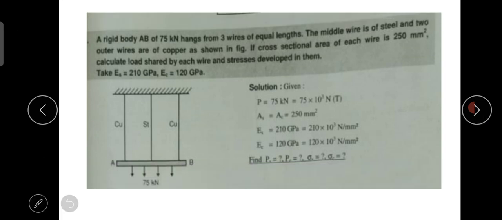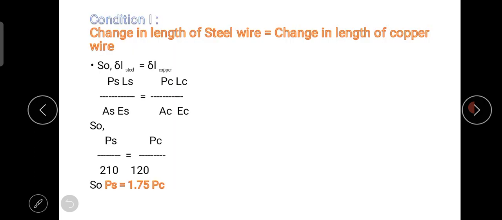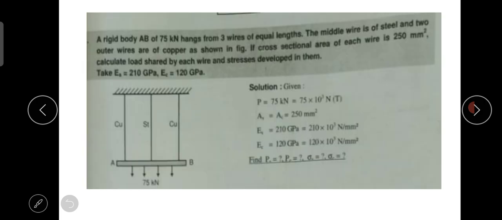Kindly go through it. This kind of problem may be asked for 6 to 8 marks or 5 to 8 marks. They are simple types of problems, but these conditions and problems are the base of the complicated problems which we will see in the next few lectures. Okay, so thank you.